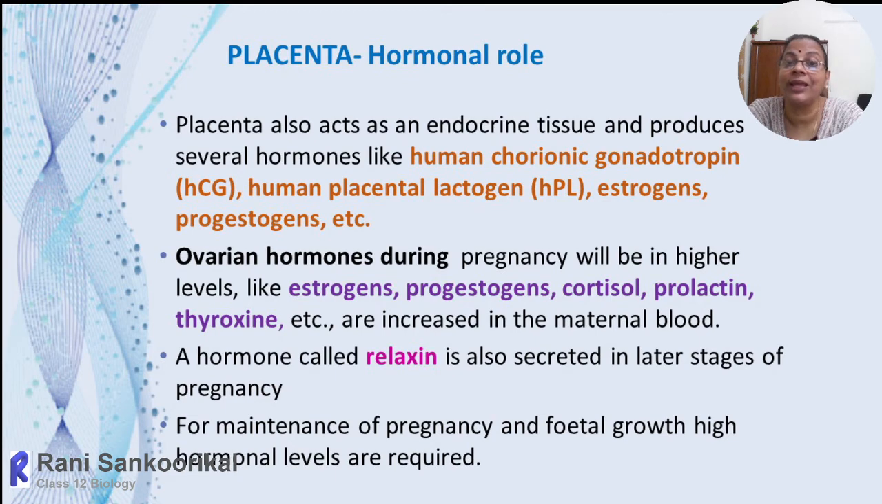Towards the end of pregnancy, from the seventh month onwards, her body will start producing another hormone called relaxin. The ovary will produce the hormone called relaxin, which is secreted in later pregnancy. It helps in relaxation and widening of the pelvic region towards the end, and that will make labor and parturition easier.